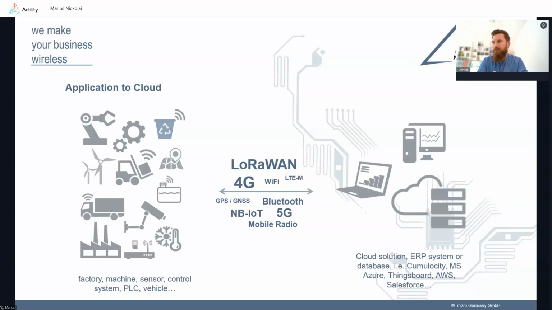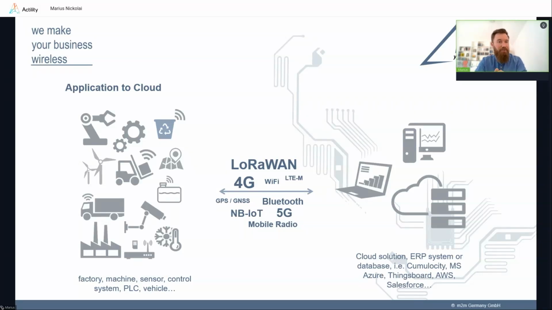I'm trying to show that on this slide. Basically, all we do is industrial wireless data transmission. Everything we do is related to wireless technologies. First of all, of course, LoRaWAN, but we are also working with mobile radio like LTE, 4G, 5G, Narrowband IoT, Bluetooth, etc. So we are experts for wireless data transmission.